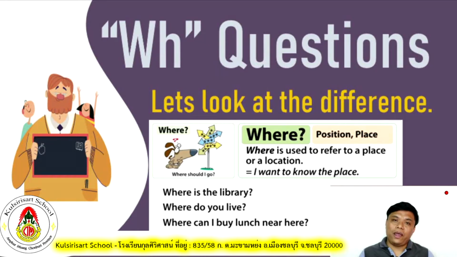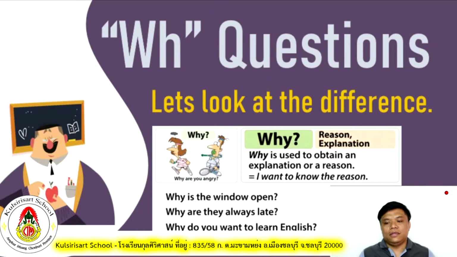Next one is where. It's about location or places. So someone will ask you, where is the library? Or where do you live? Where can I buy this one? So basically you're asking about a place. When you ask about a place, you have to use the WH question where. And why. Again, as I have mentioned, why is asking about a reason or